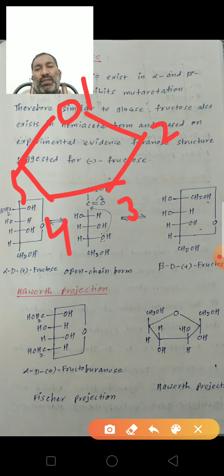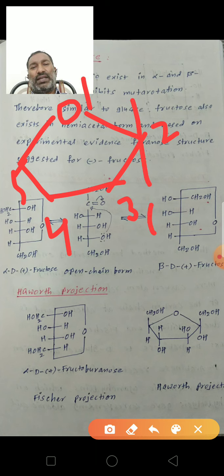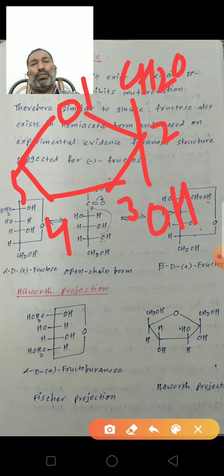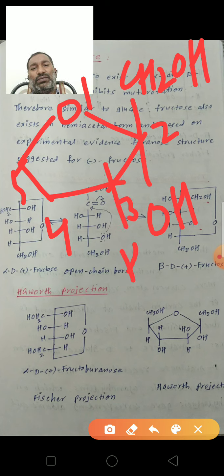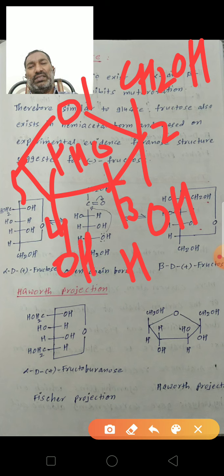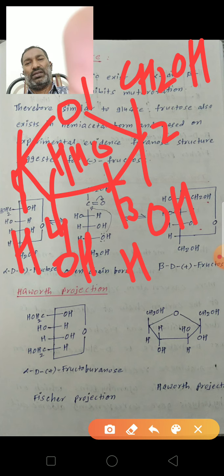In the second carbon, OH is right and CH2OH is left. So the right side group is written downward, and the left side group, CH2OH, is written above. From the third carbon, H is right, so H is down and OH is up. On the fourth carbon, OH is on the right side, so OH is down and H is up. On the fifth carbon, H is on the right side, so H is down and CH2OH is up.